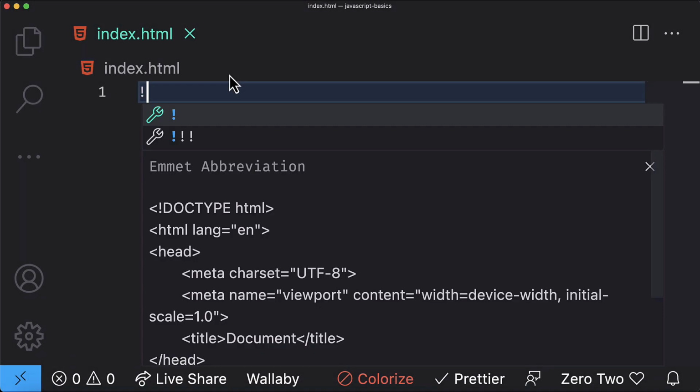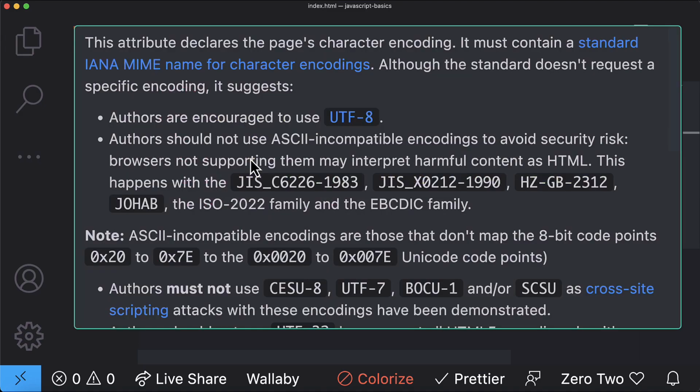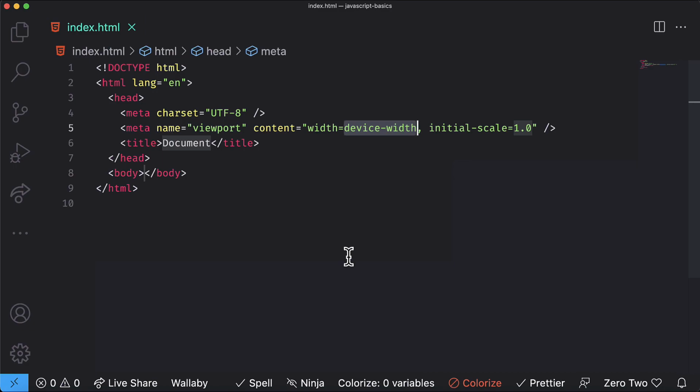I want you to write an exclamation mark and then press the tab button. This will generate some basic HTML boilerplate code because Emmet's extension is installed in VS Code automatically. We don't care about this code yet. We will make it the host of our JavaScript code, so save the changes.